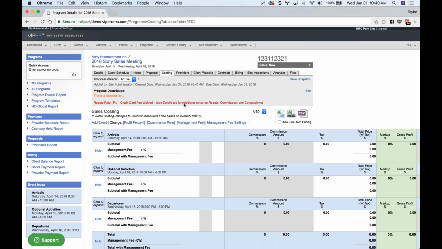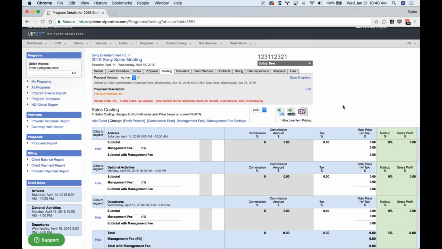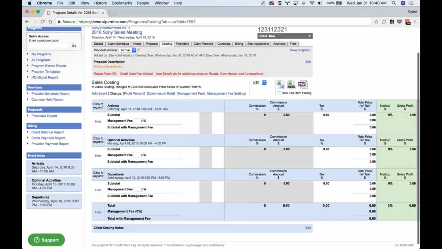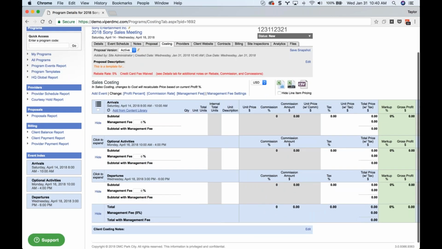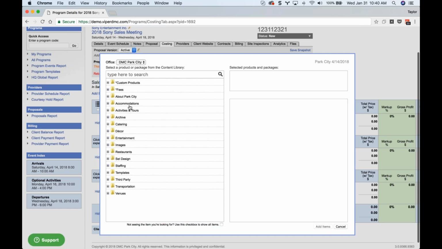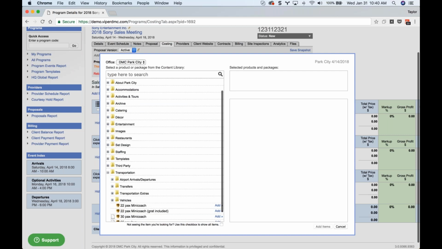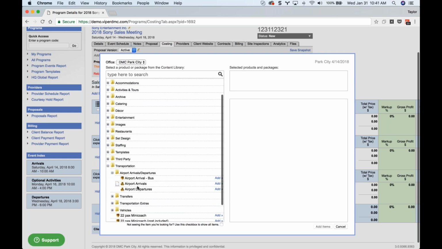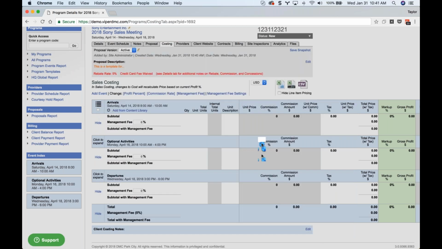All right, now I'm going to add a few things to our costing here so we have some information to play with. Let's say under arrivals, I'm going to add from the content library, and we're just going to drop in a fairly standard, let's see, where are we here? Transportation, airport arrivals, and we'll drop in our airport arrivals package, fairly standard.